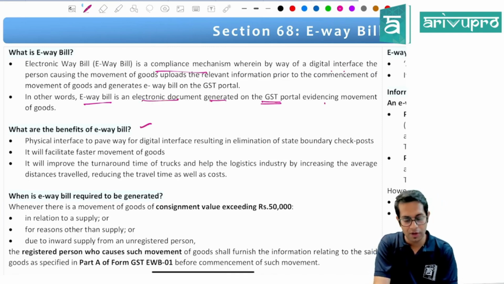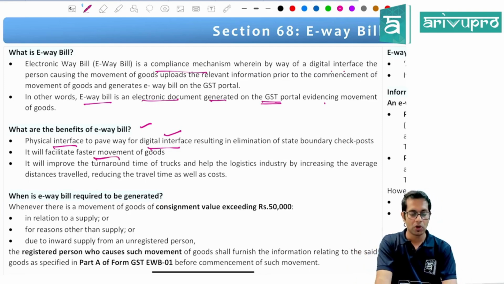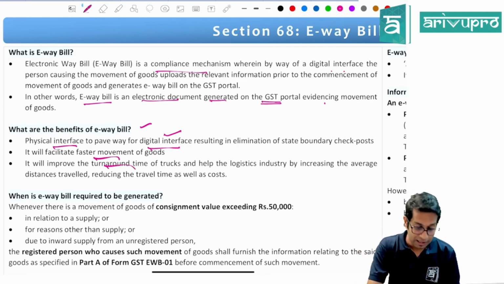What are the benefits of e-way bill, sir? Digital interface will happen. Physical interface will be done away with by digital interface. There will be faster movement of goods. The turnaround time of trucks will improve, etc.